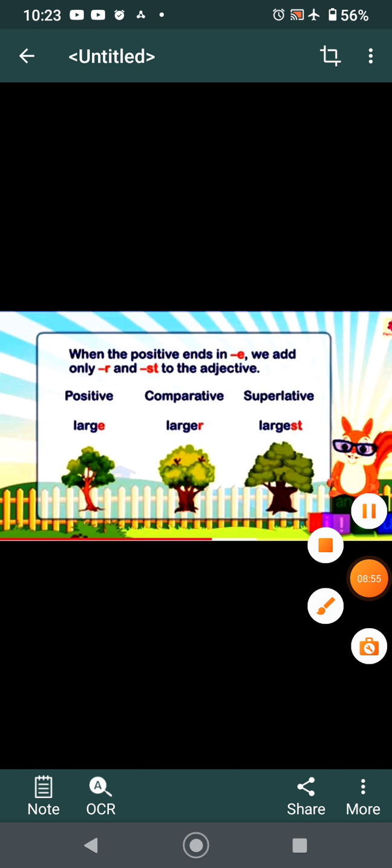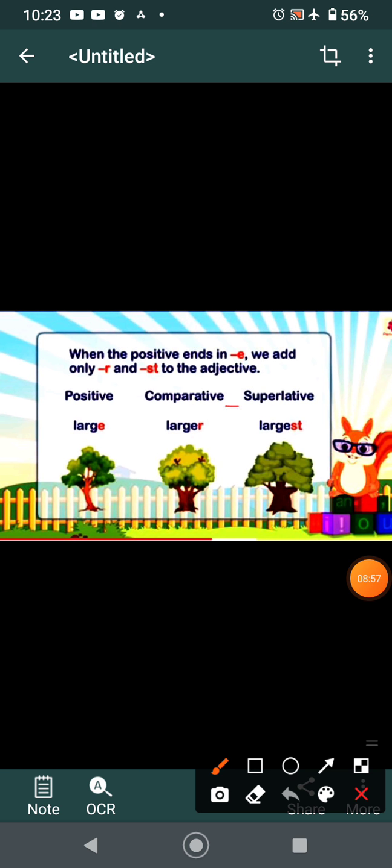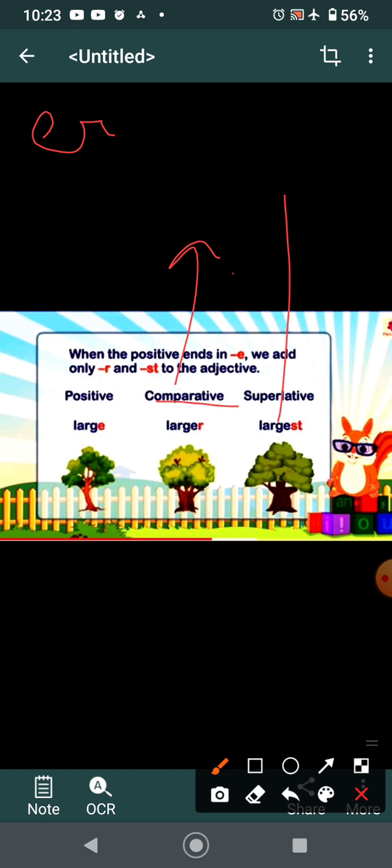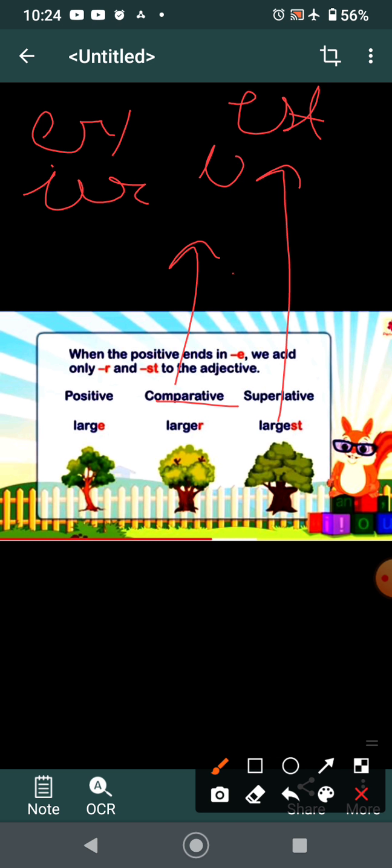And one more important thing is that in comparative degree we add ER or IER, and in superlative degree we add EST or IEST. It depends upon the spelling. I hope children this much is clear.